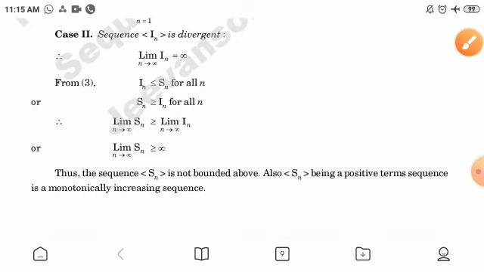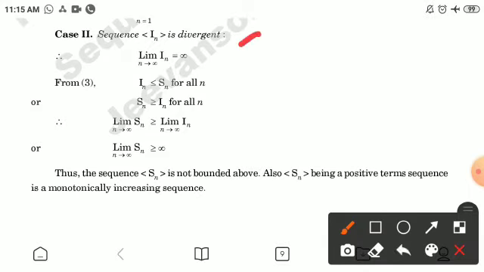Now the second case: the sequence I_n is divergent. Therefore the limiting value of I_n will be infinity. From the third, I_n is less than or equal to s_n for all n, or s_n is greater than or equal to I_n for all n. Therefore the limit of s_n when n tends to infinity is greater than or equal to the limit of I_n, that is, greater than or equal to infinity.